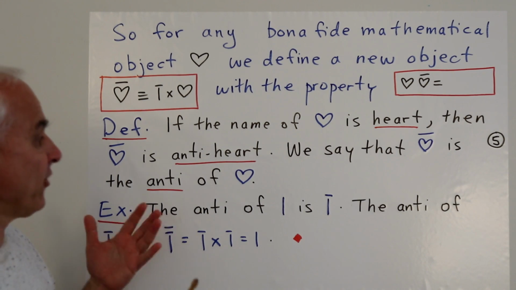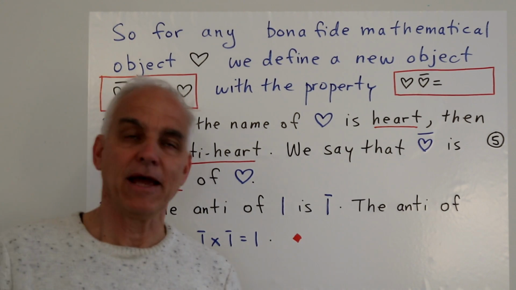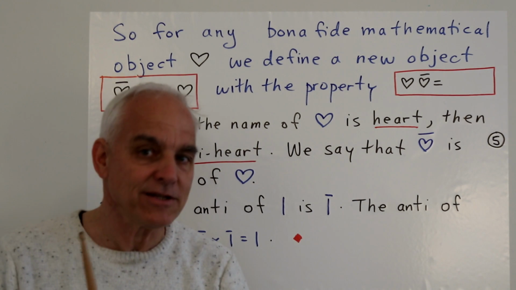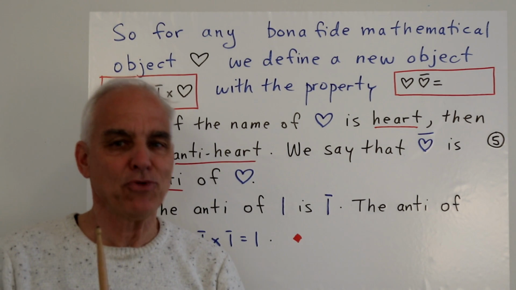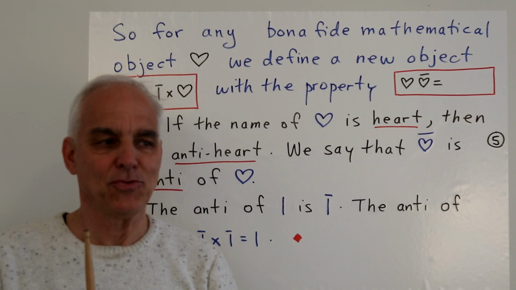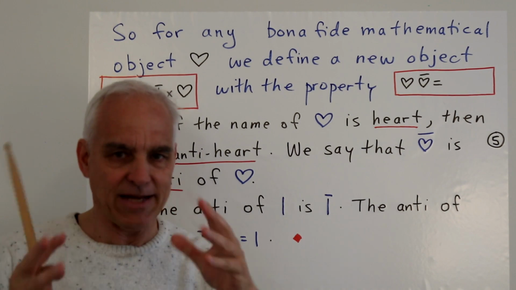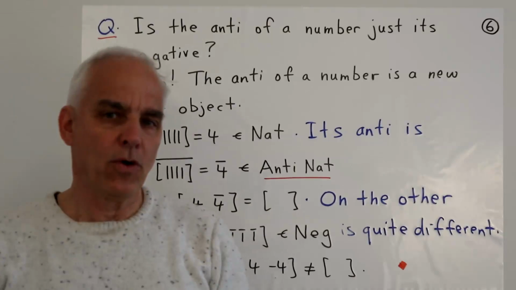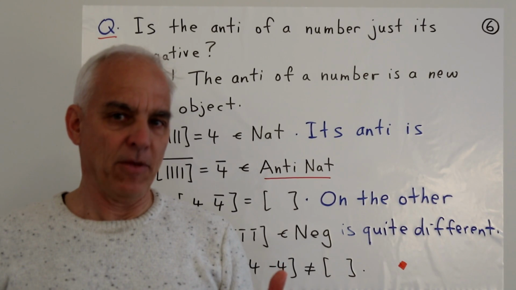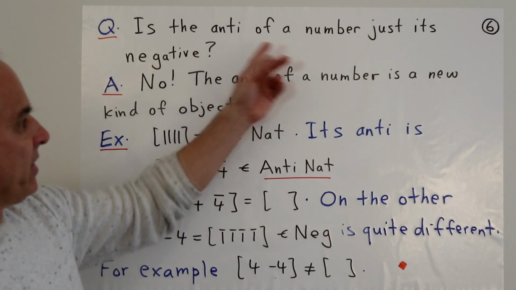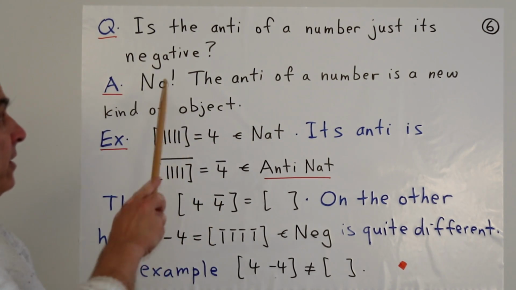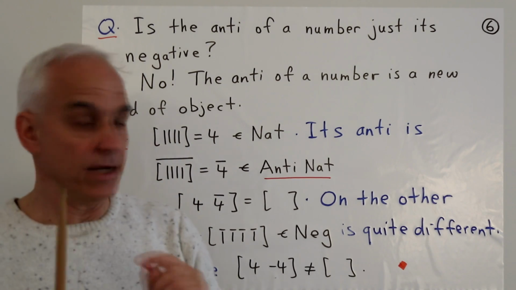So I do admit that this takes some getting used to. It may take a little while for this to sink into our consciousnesses. But it's pretty interesting, and we're going to see that it's really essential to be able to do the kinds of things that we want to do. So what is this anti of something? Is the anti of a number just its negative? No, it's not. The anti of a number is not its negative.